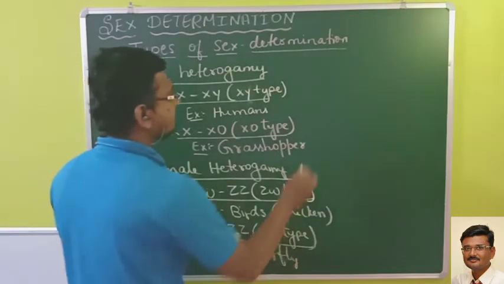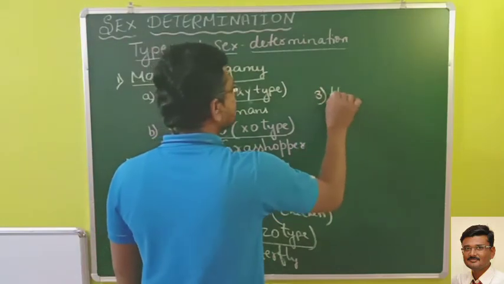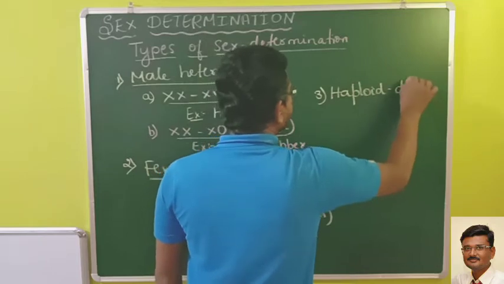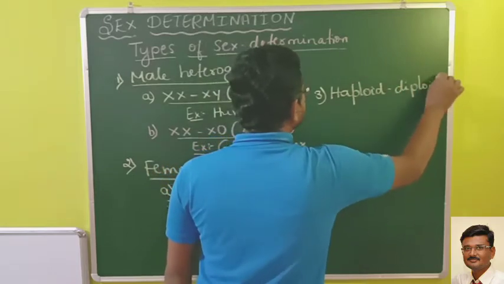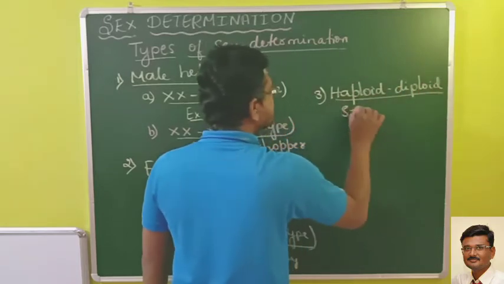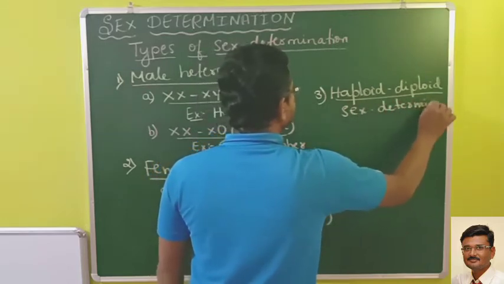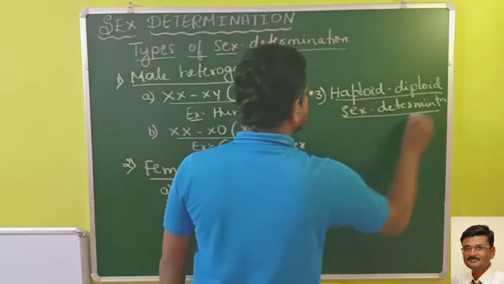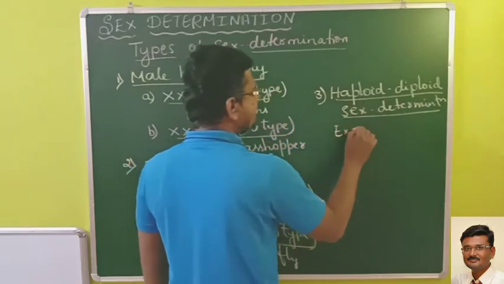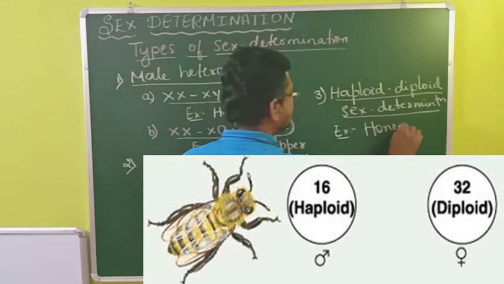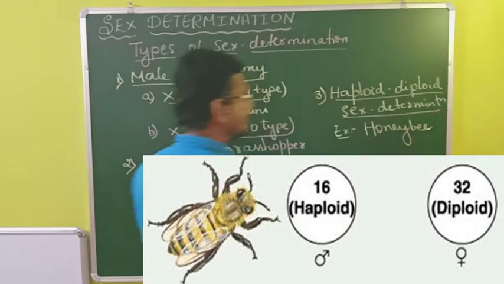And the third type is haploid diploid sex determination. The example we will be studying in haploid diploid sex determination is the honeybee.